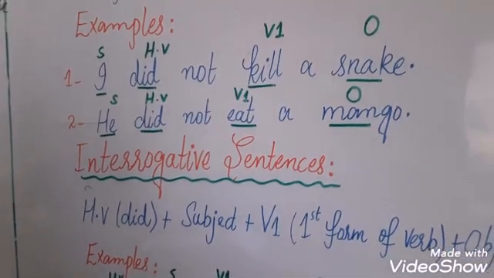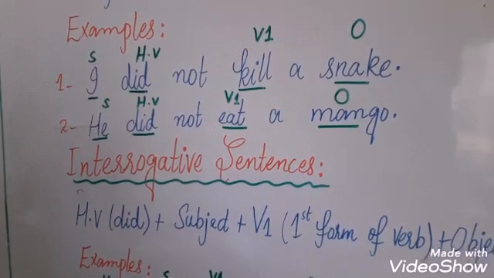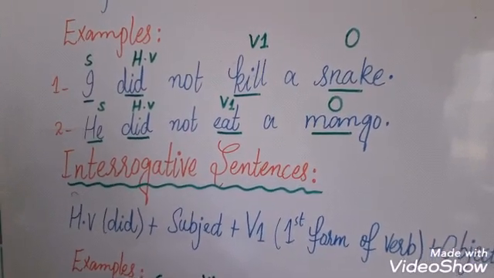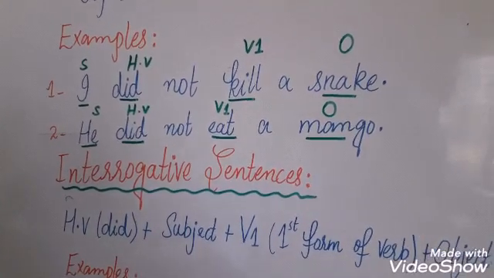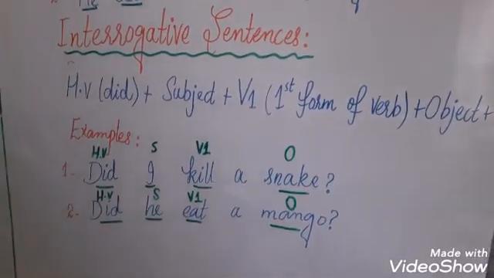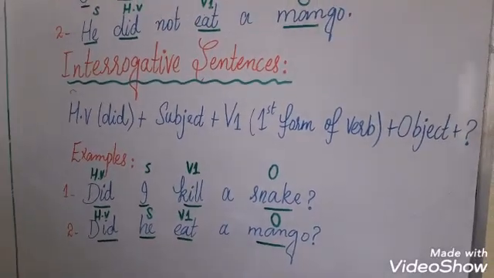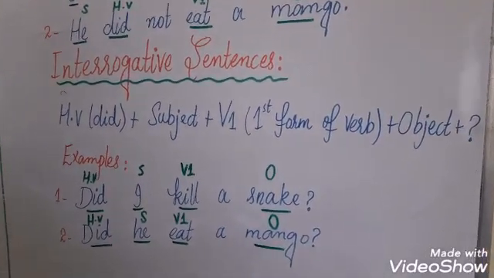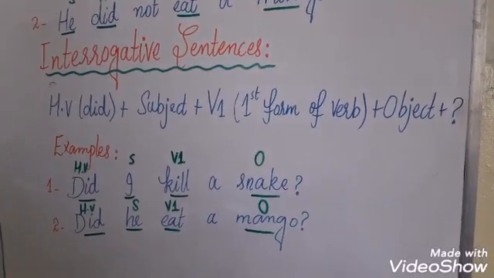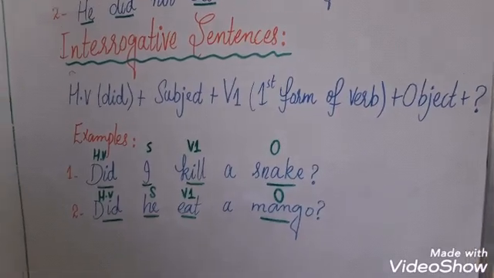In this sentence he is a subject, did is helping verb, not has been used because it is a negative sentence, eat is first form of verb and mango is object. In interrogative sentences we shall use helping verb first of all, did, and then subject, then first form of verb, then object, and in the last a question mark.